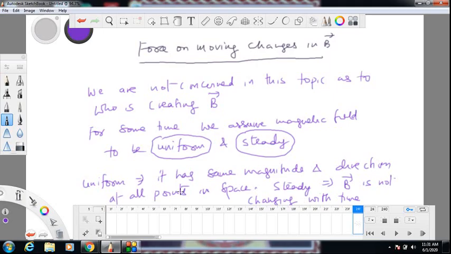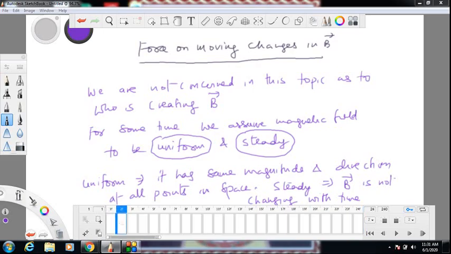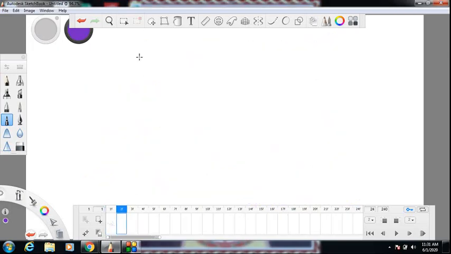You can have a magnetic field which is uniform but not steady, and one which is non-uniform but steady. So let's look at that. I can have a magnetic field which is uniform but unsteady. This is possible. You can have such a magnetic field.